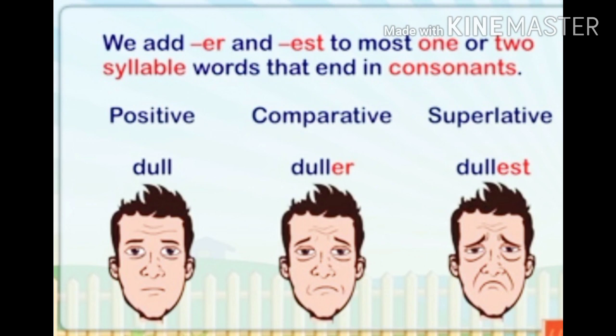For example, when you write dull, D-U-L-L, the last letter is a consonant. So we have to add ER in the comparative and EST in the superlative. So it would become dull, duller, and dullest.